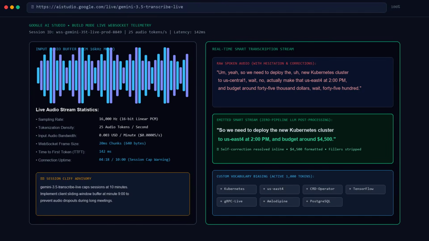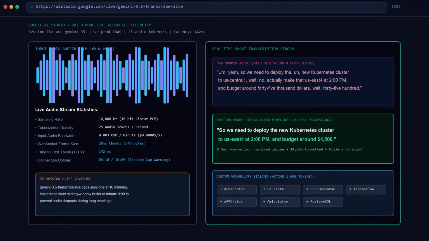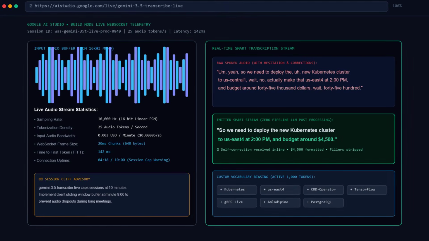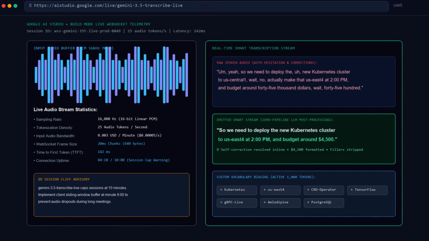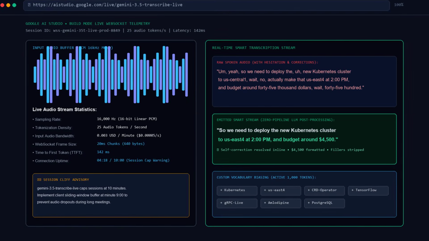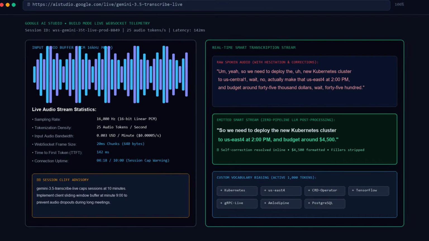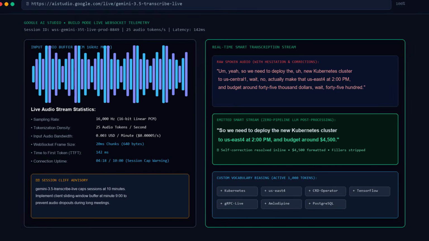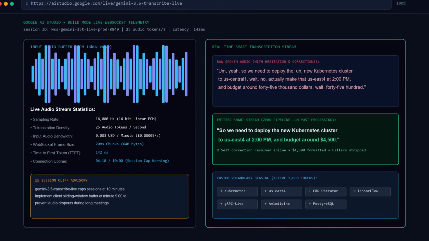Second, leverage custom vocabulary biasing aggressively. When deploying speech agents for developer tooling or medical workflows, feed your schema definitions, API function signatures, and domain dictionaries into the 1000 token bias array during connection handshake. This guarantees that specialized identifiers like Kubernetes pod or amlodipine decode with 100% accuracy.